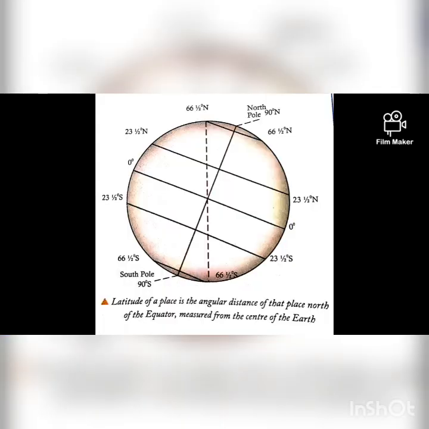About latitude, we are going to discuss now. Already I said our earth is not a perfectly spherical shape. It is tilted somewhat to the right side, about 23-degrees. The latitude of a place is the angular distance of that place north or south of the equator, measured from the center of the earth. It is measured in degrees.